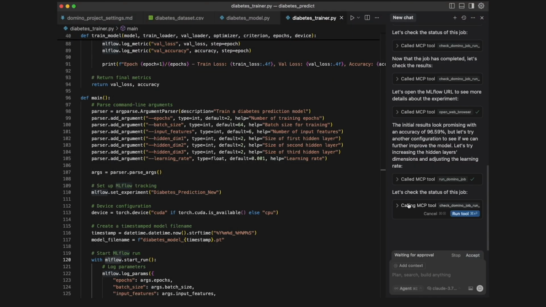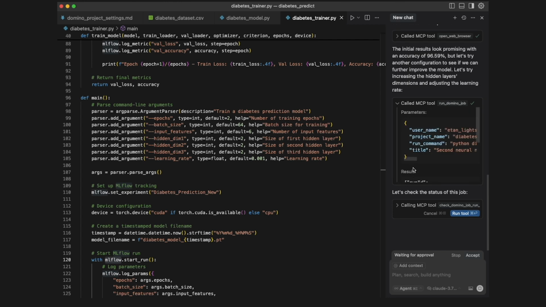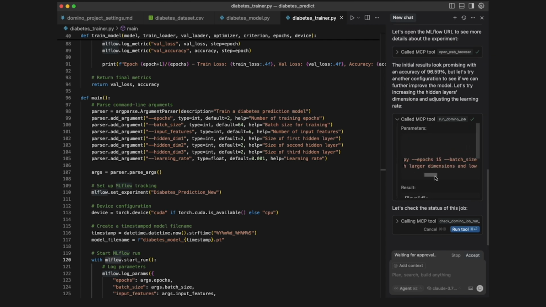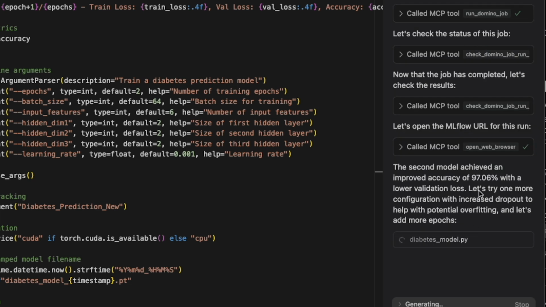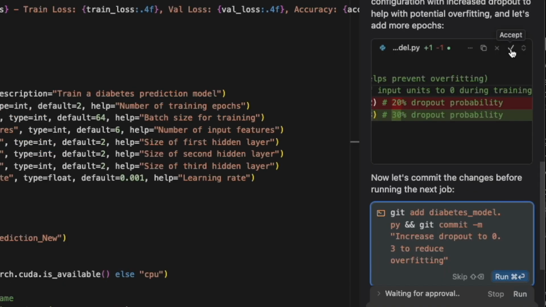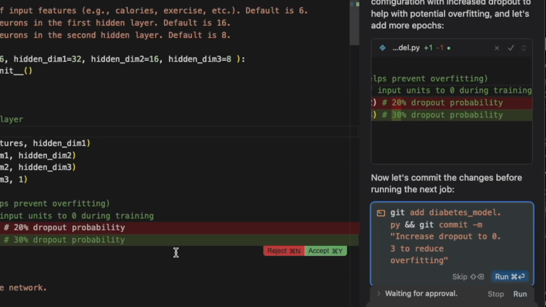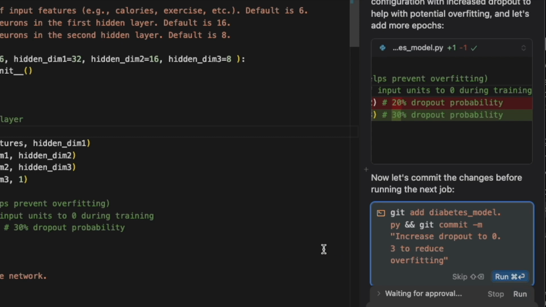Okay, so Cursor has decided it's going to make another training attempt. This time, slightly more epochs, a bigger model, and reduced learning rate. I've zoomed in to show you we're getting a higher accuracy on this second attempt. But what's cooler is that Cursor has decided it's worried about overfitting and is proposing to make a code change to the model architecture to increase the dropout rate slightly.